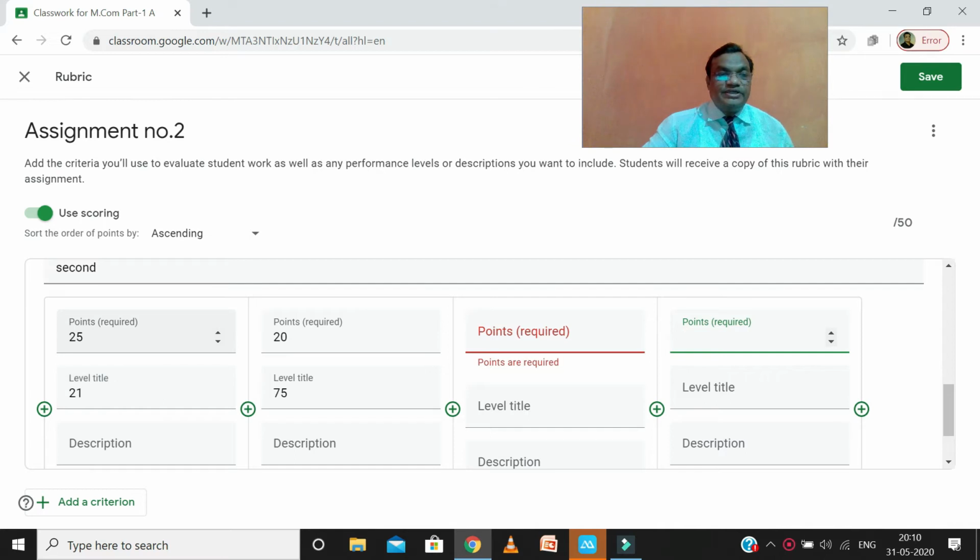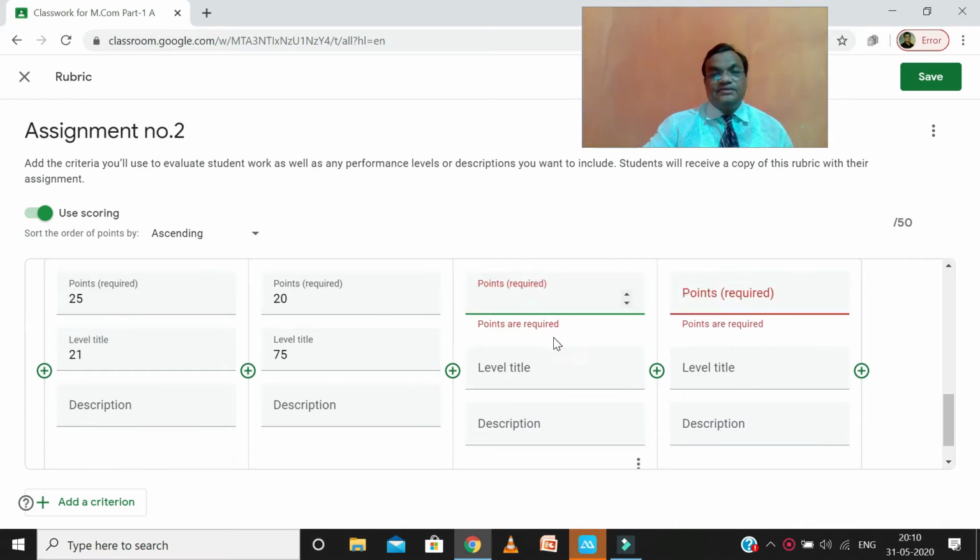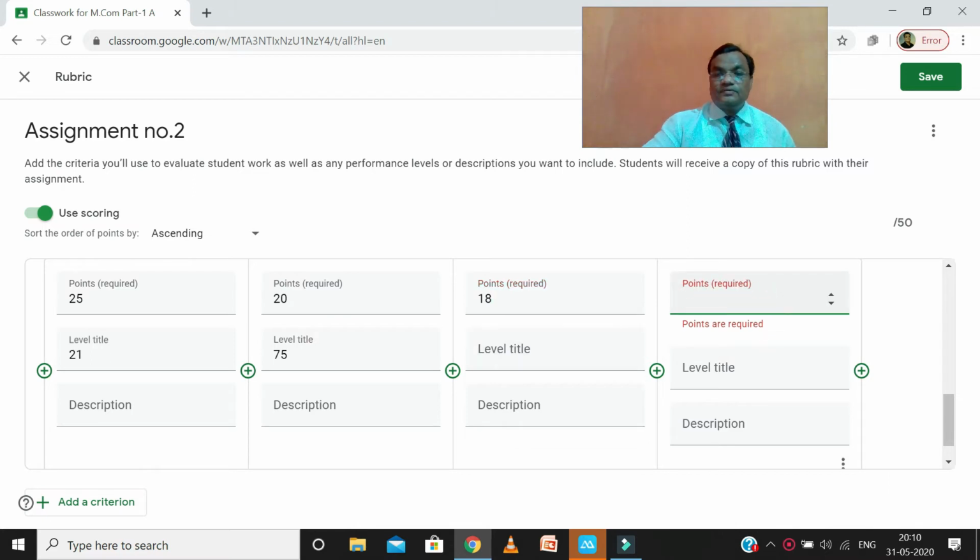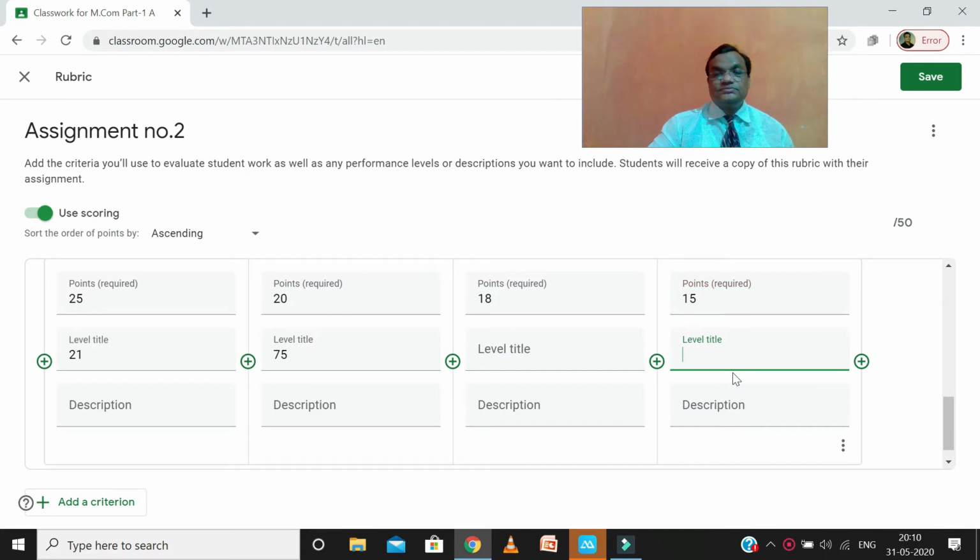Out of 25, if anybody got 20 or so. Then 11.